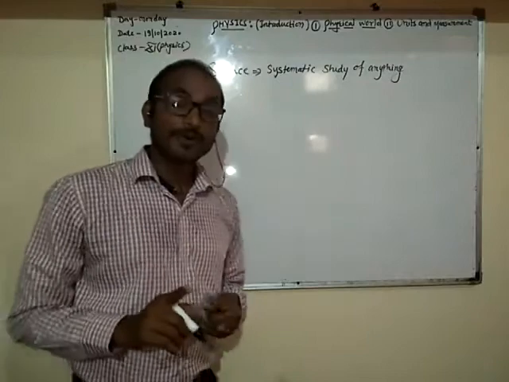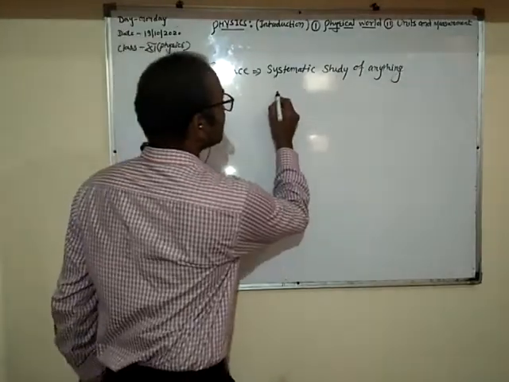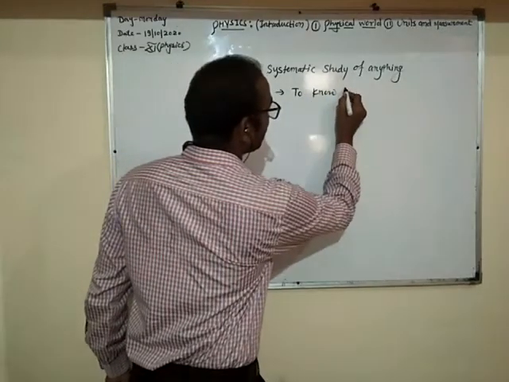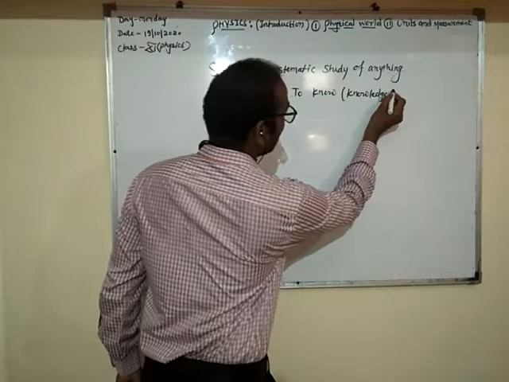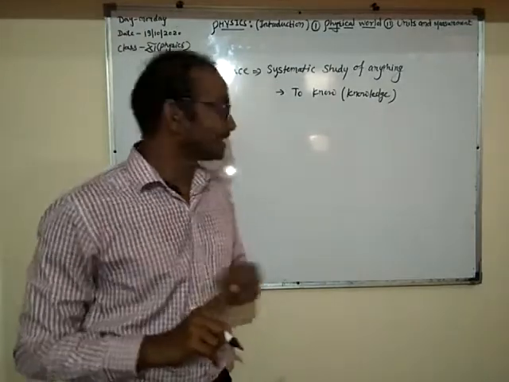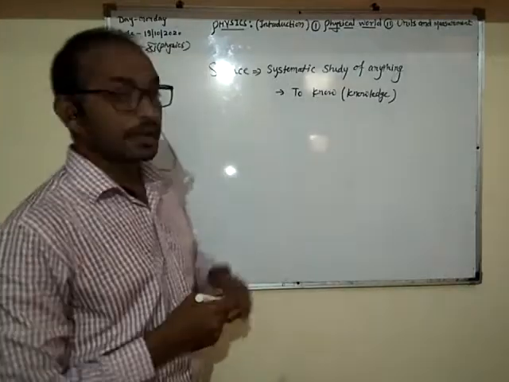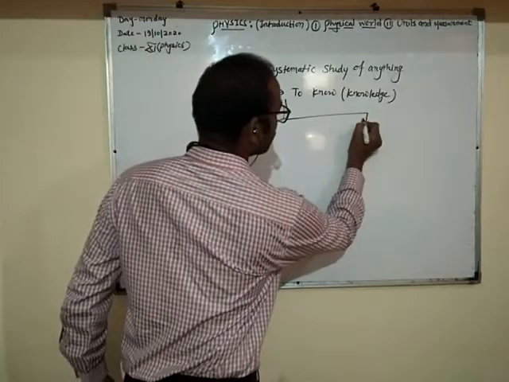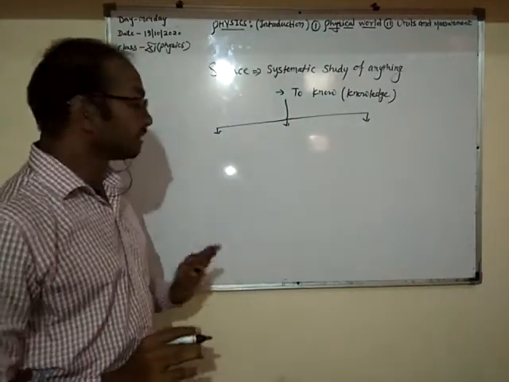And the word science came from the Latin word scientia, and the meaning of scientia is to know, or we can say knowledge, right? So this word came from the Latin word scientia, and the meaning of scientia is to know. There are a number of branches of science, especially so many branches, so we are not talking about all branches. We are going to discuss the common branches: